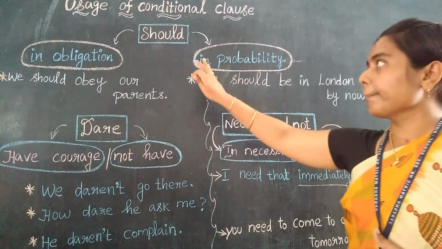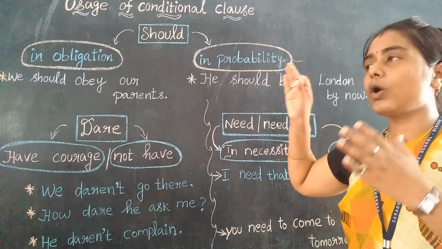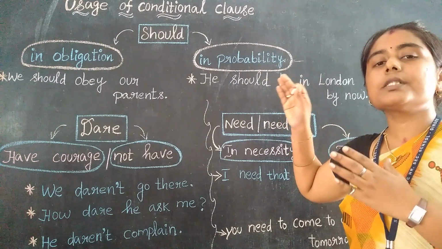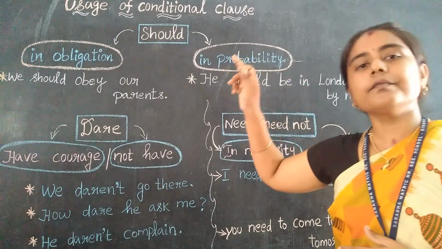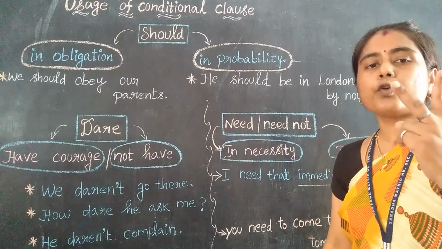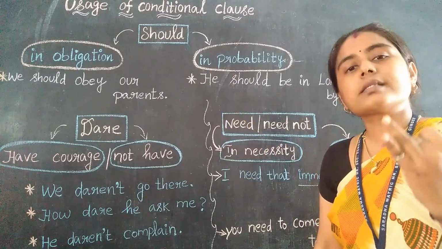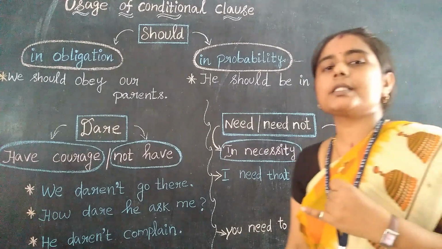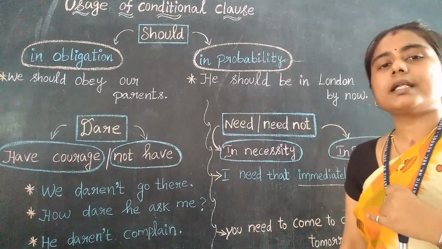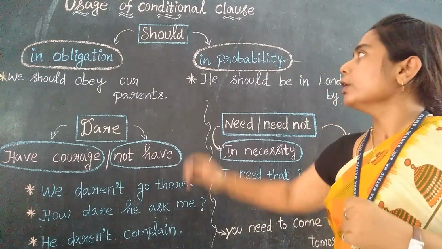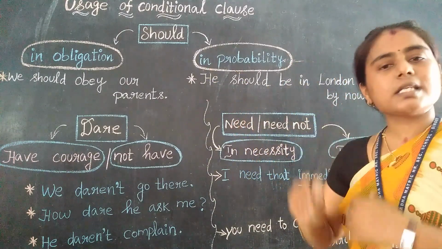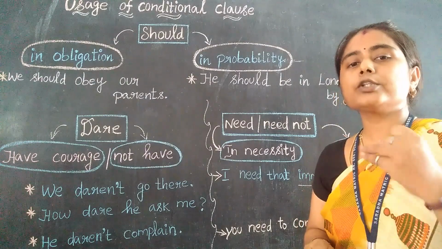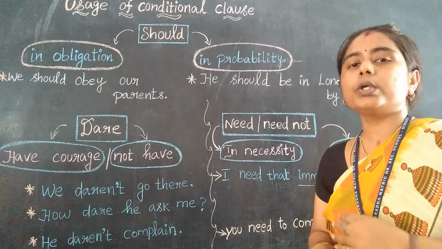See, should. So should is was. See what it is. Should comes under what? Modal auxiliary verb. Verb consists of two forms, that is main verb and auxiliary verb. And auxiliary verb consists of two, that is primary auxiliary verb and modal auxiliary verb. So should comes under what? Modal auxiliary verb: may, might, can, could, shall, should, will, would, must.